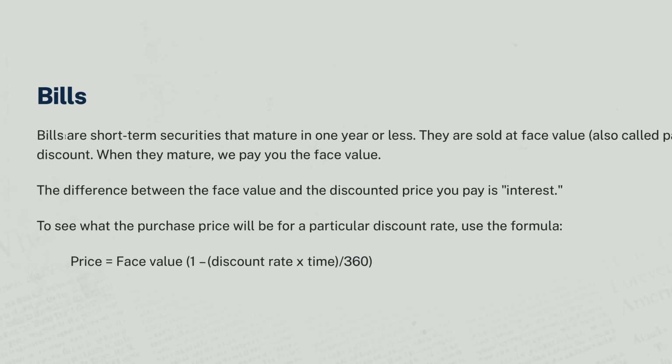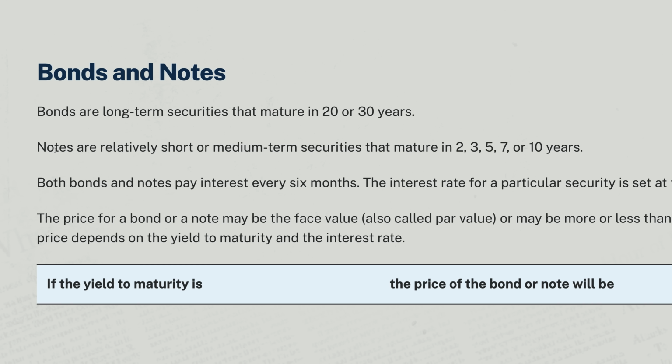Now, Treasury bills, just in case you aren't aware, there's Treasury bills, Treasury notes, and Treasury bonds. Those are all government debt instruments. It's just a difference in when that debt matures. And if we go to the Treasury's website, treasurydirect.gov, we can see bills, T-bills, are short-term debt instruments that mature in 1 year or less. Notes are medium, short to medium term debt securities that mature in either 2, 3, 5, 7, or 10 years. And then Treasury bonds are long-term securities that mature in 20 or 30 years.